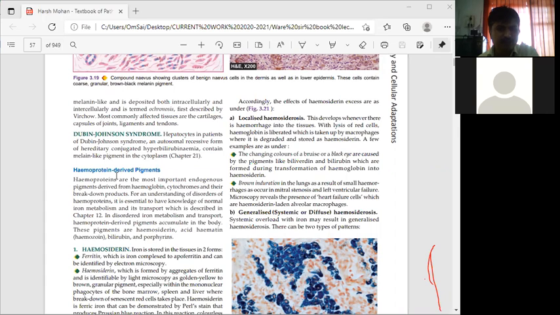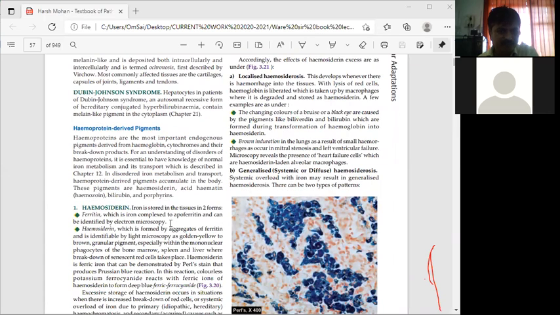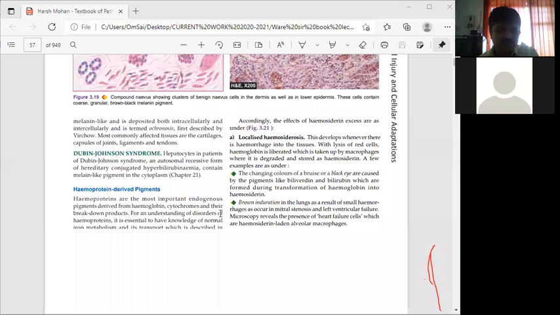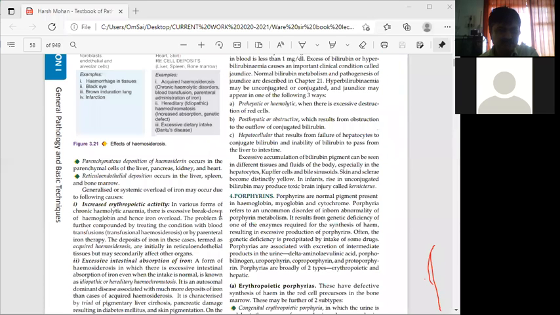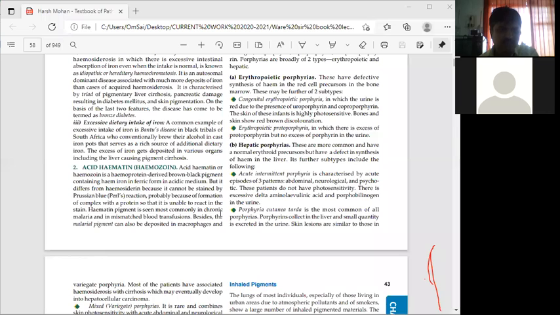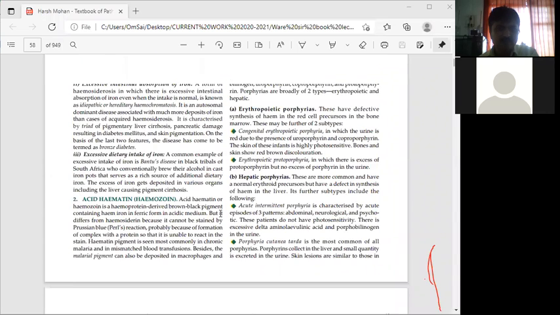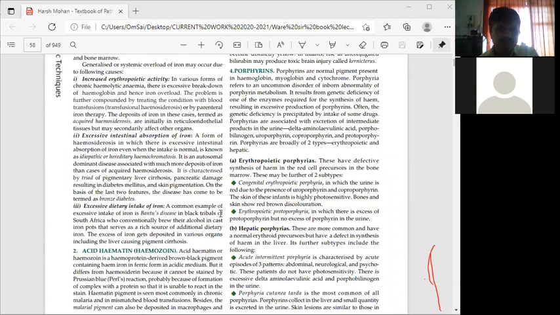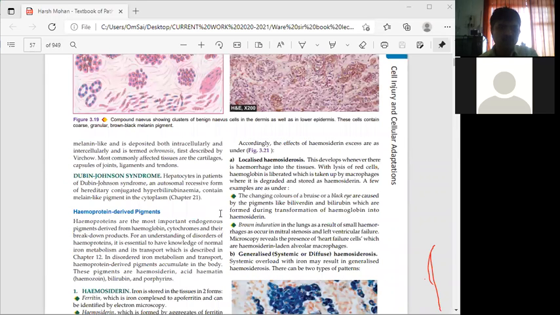Then there are hemoprotein-derived pigments. What are these pigments? The first is hemosiderin. The second is acid hematin, that is hemozoin. The third is bilirubin, and the fourth is porphyrin. These are the hemoprotein-derived pigments.